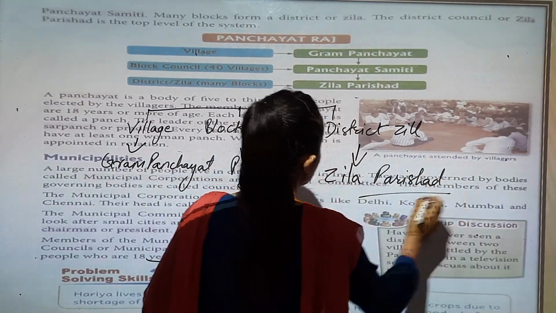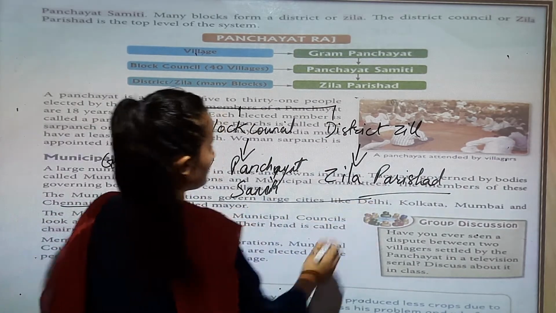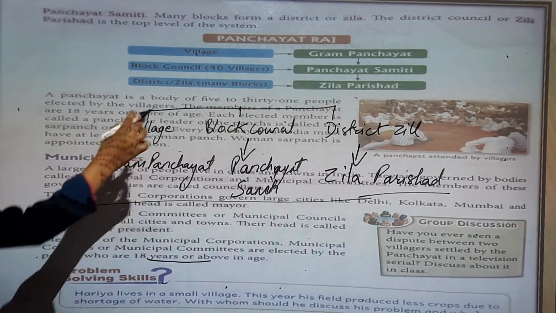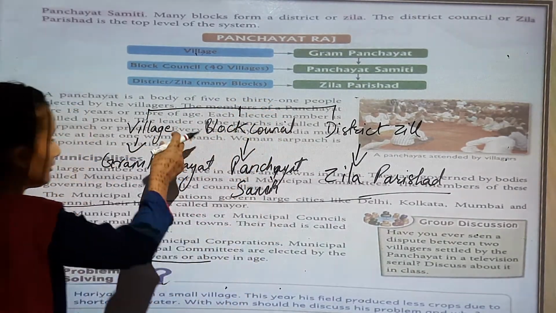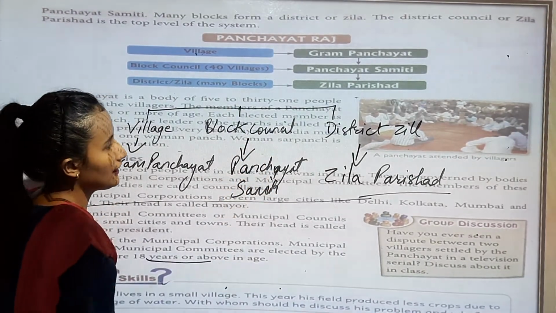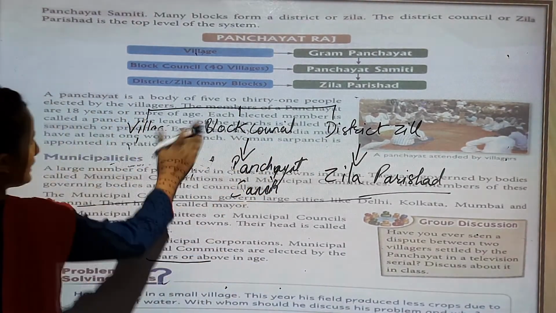So these are the three tiers of Panchayati Raj: village, block council and district. In the village there is the Gram Panchayat, in the block the Panchayat Samiti, and in the district the Zila Parishad.